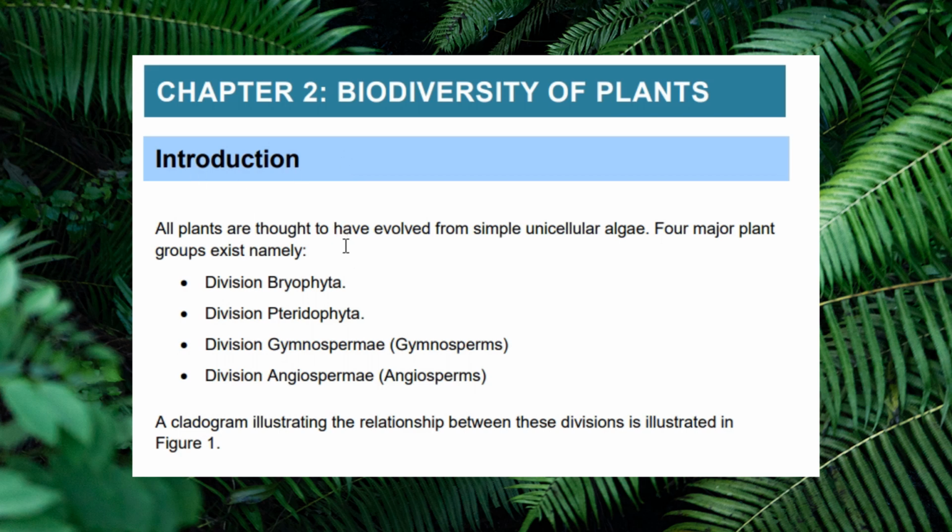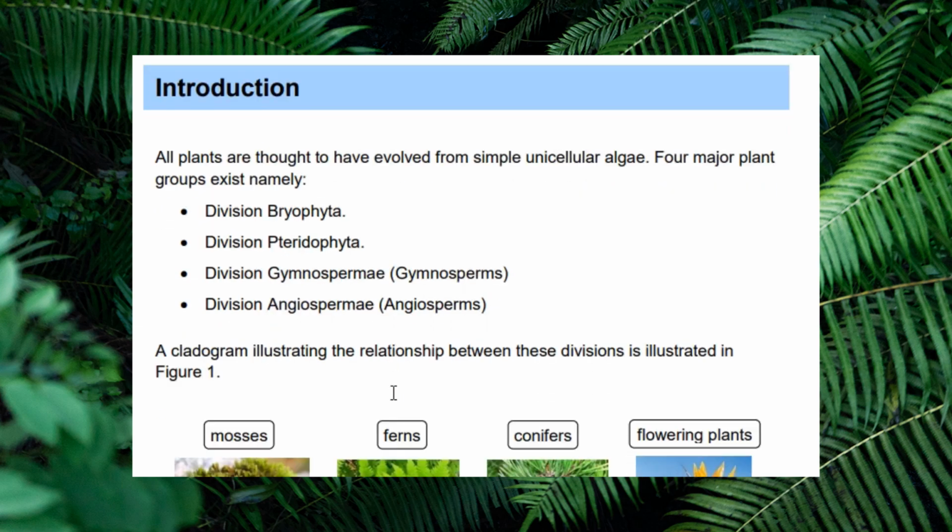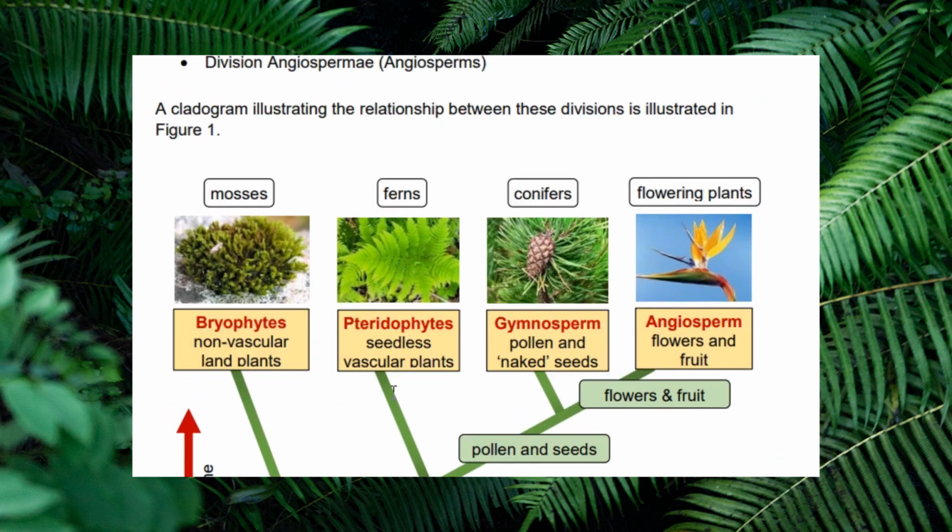Introduction. All plants are thought to have evolved from simple unicellular algae. Four major plant groups exist, namely division Bryophyta, Pteridophyta, Gymnosperma and Angiosperm. Then we have the cladogram illustrating a relation between these divisions.